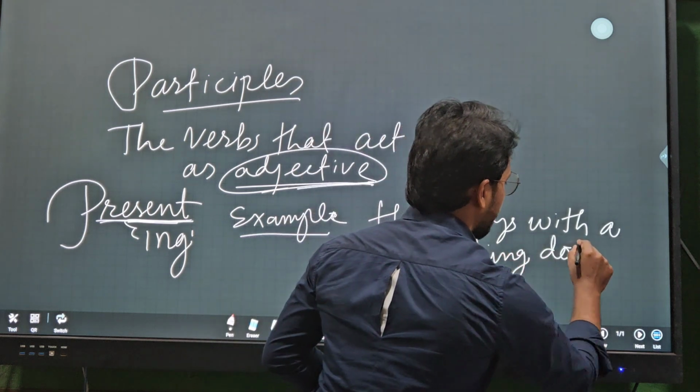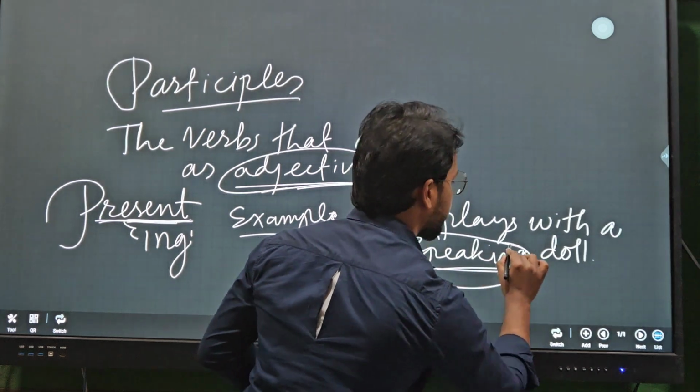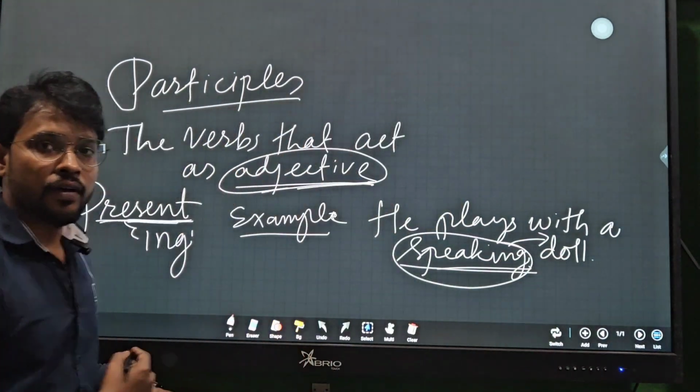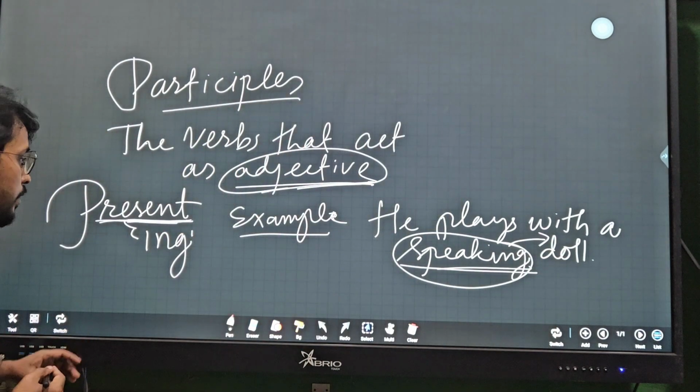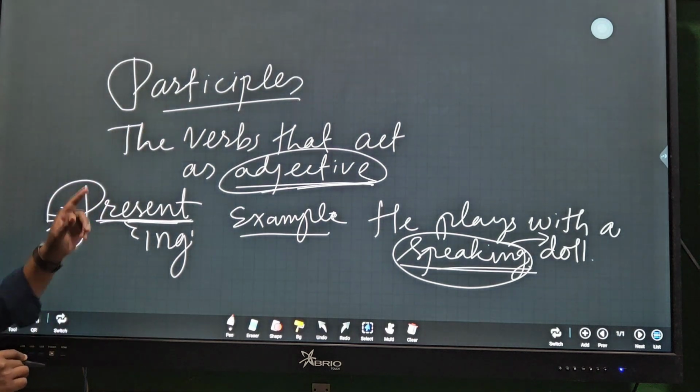The speaking doll, this is acting as an adjective describing the noun here. This is the first kind of participles.